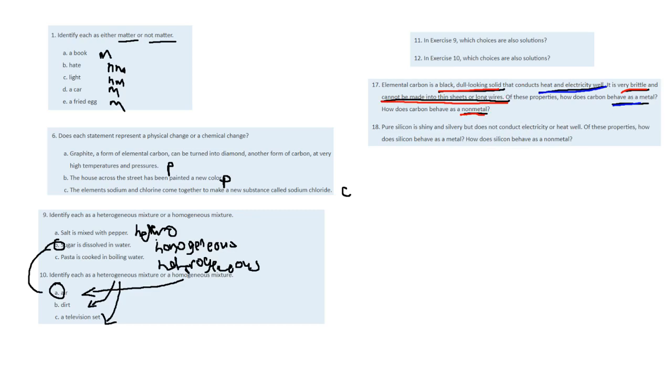True silicon is shiny and silvery, but does not conduct electricity or heat well. Of these properties, how does silicon behave as a metal? How does it behave as a nonmetal? Well, it cannot conduct electricity and heat, so it's a nonmetal, and then it's shiny and silvery, so it's a metal, right? That's why it's a metalloid, because it doesn't conduct electricity or heat, but it's shiny and silvery.